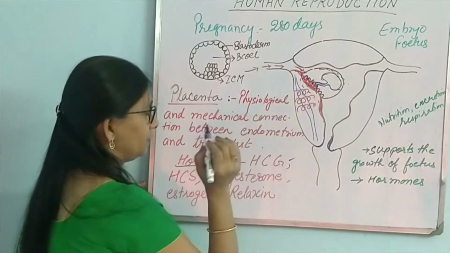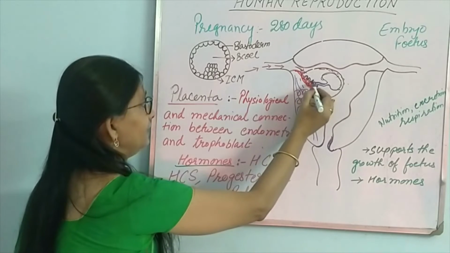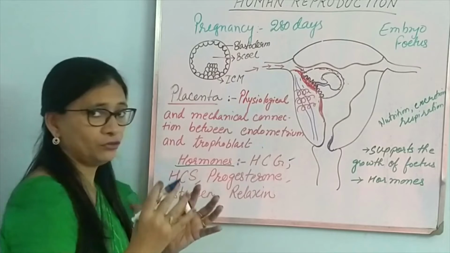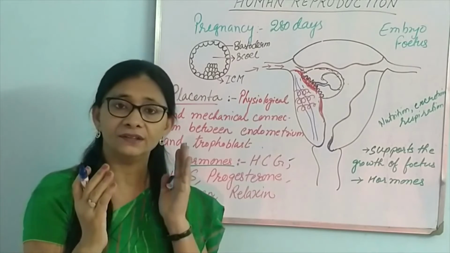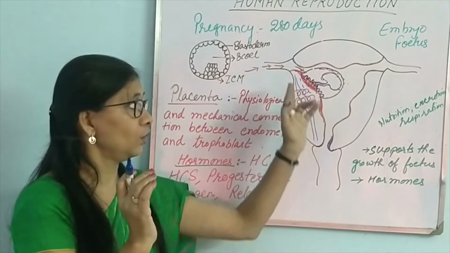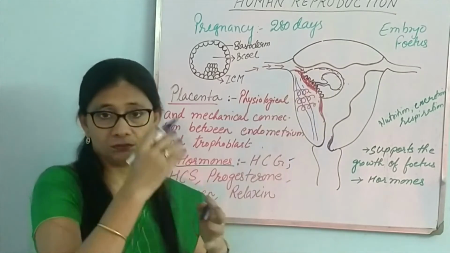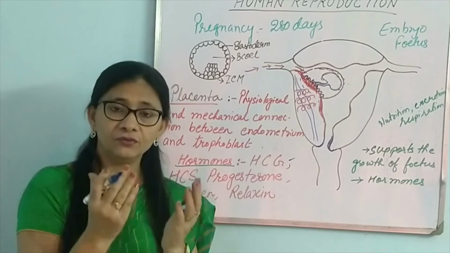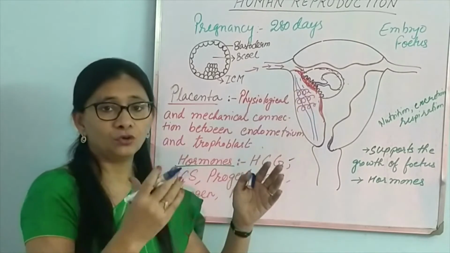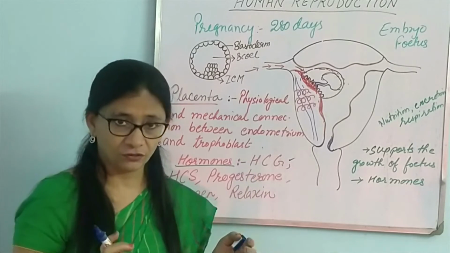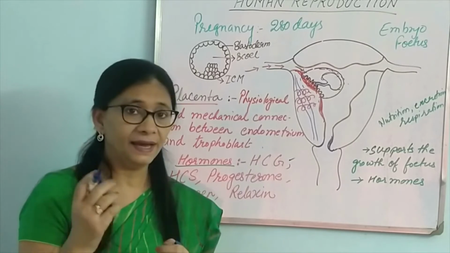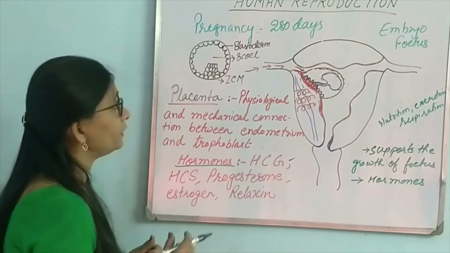This is known as the umbilical cord. We shall talk about that. And this structure is known as the placenta. From here to here, the connection between the trophoblast and the endometrium. It is a localized connection, not circling the entire fetus, just a localized structure. As it grows, it will become a small disc-like structure. And from here, the fetus will be connected and it will get support to develop.